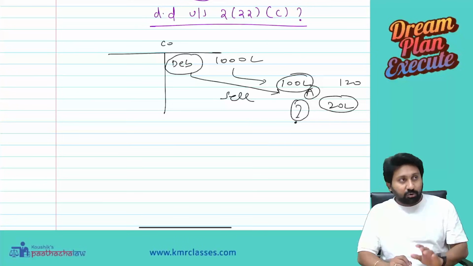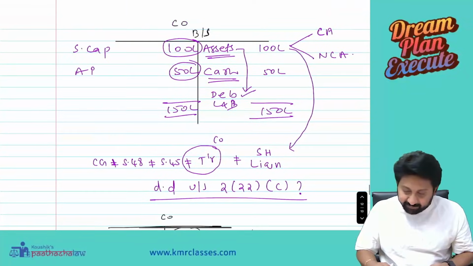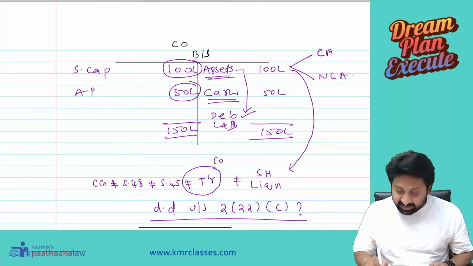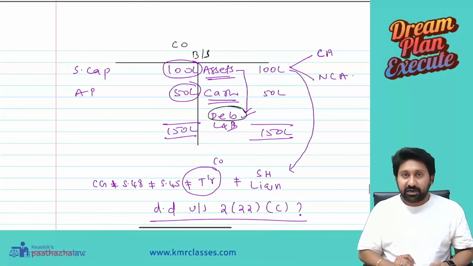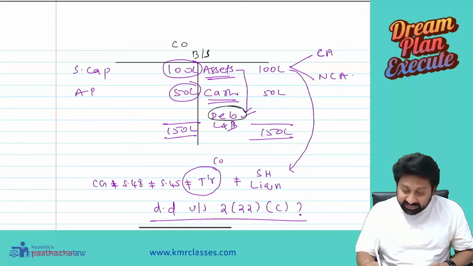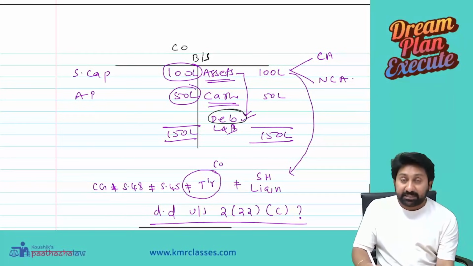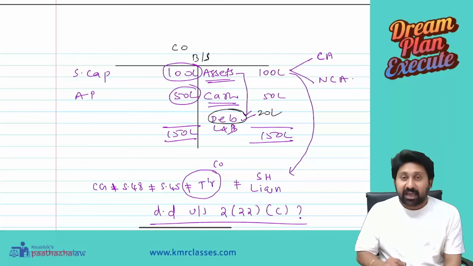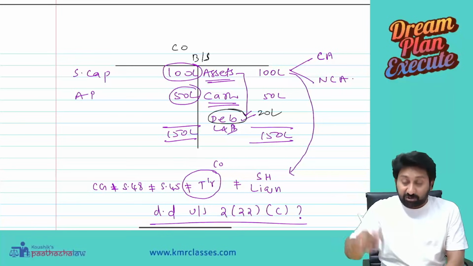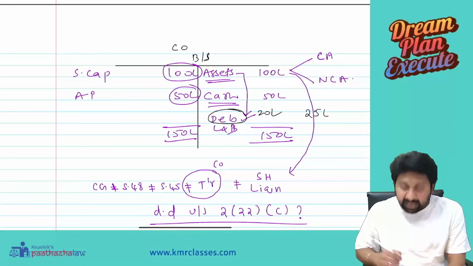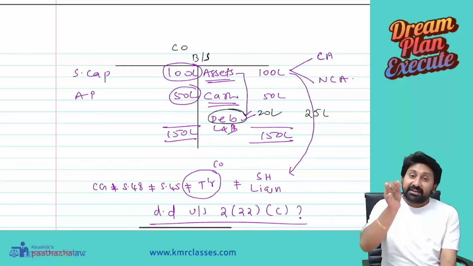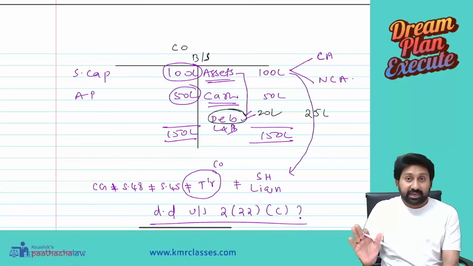Now question number two. See here. Assets are there. In this, debentures are also there. Now the question. The company purchased these debentures at 20 lakh. On the date on which, at liquidation time, they are distributing to the shareholders, the value is 25 lakh. Whether the company received money for that 5 lakh or not, I am not asking.